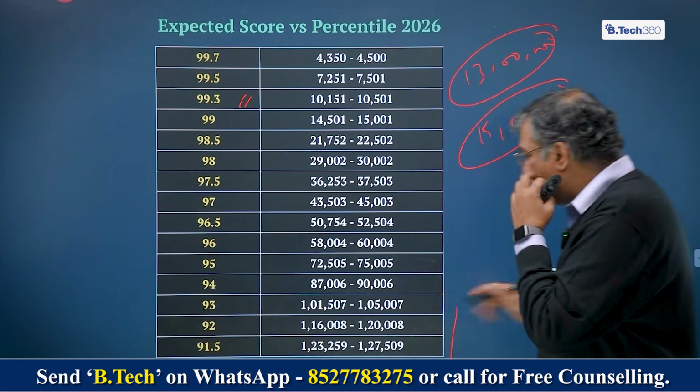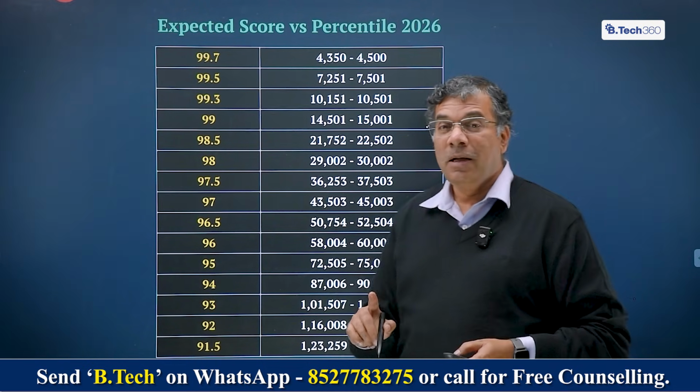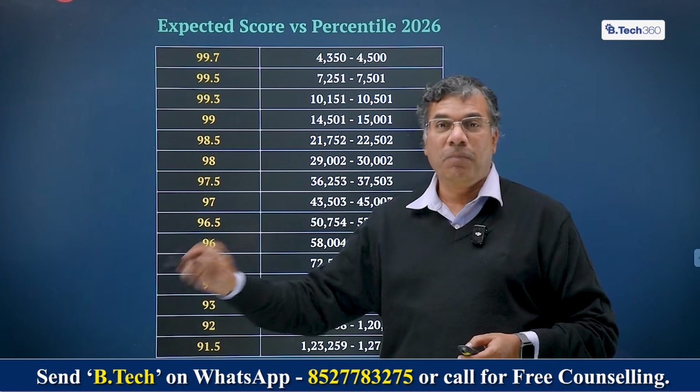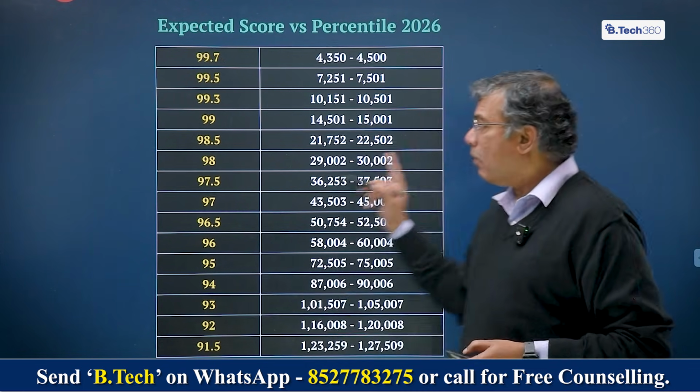Now, when you look at the kind of placement, the most important thing for you to understand is what kind of rank will get you what kind of job, what kind of placement percentage, and what kind of placement at a branch level and at a college level. Which is what we try to do.